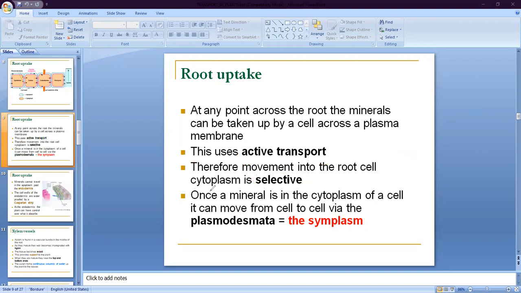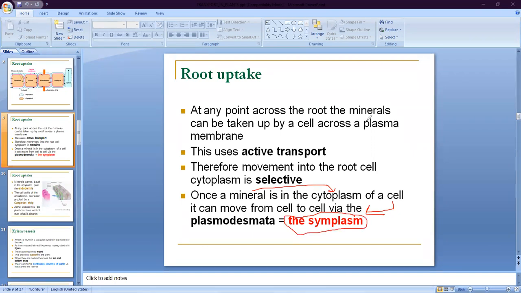Next is, once a mineral is in the cytoplasm of a cell, it can move from cell to cell by the symplast pathway, through the plasmodesmata. Again, once a mineral is in the cytoplasm of any one cell, such as the endodermis or epidermis, it transfers from one cell to another by the mechanism called symplast.